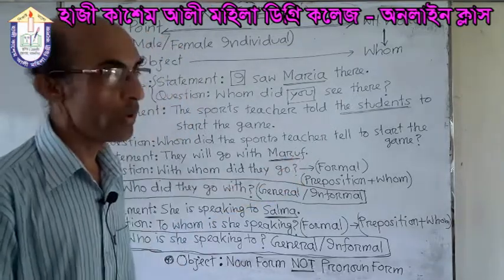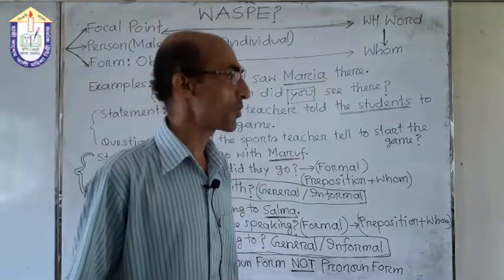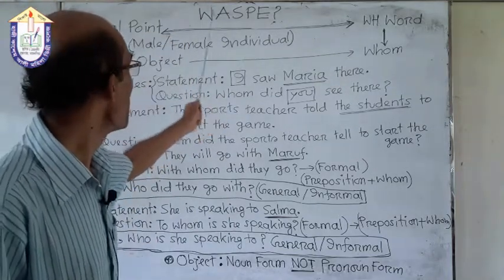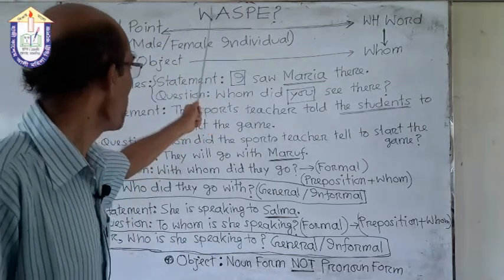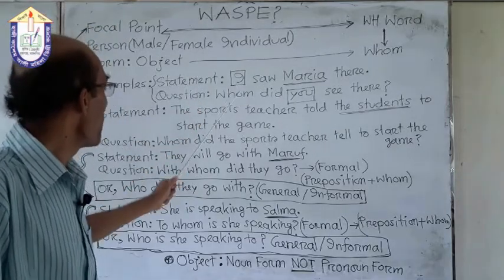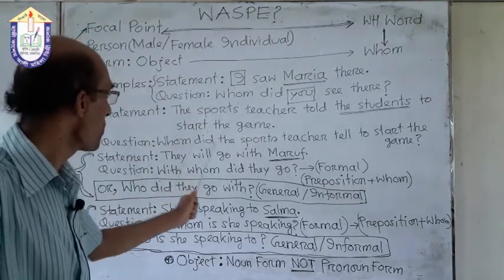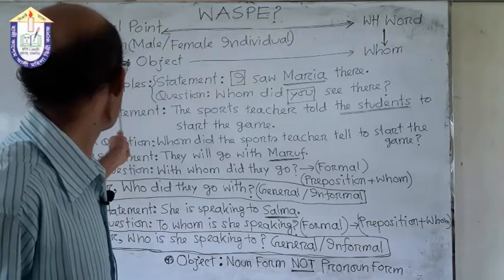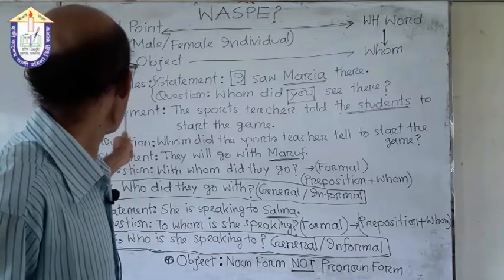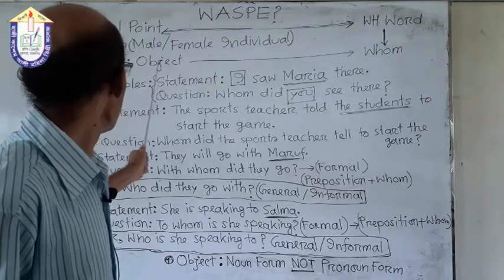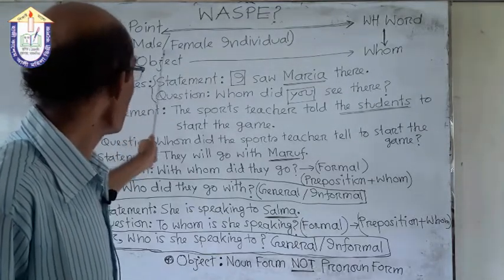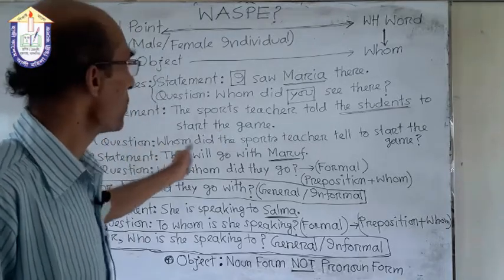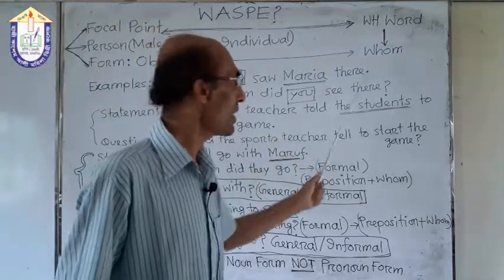And now we will analyze the WH question according to our structure, WASP. W here stands for WH word, here the WH word whom, because we are discussing person as object. Here person means a male or female individual, and in this case we use whom as our WH word.